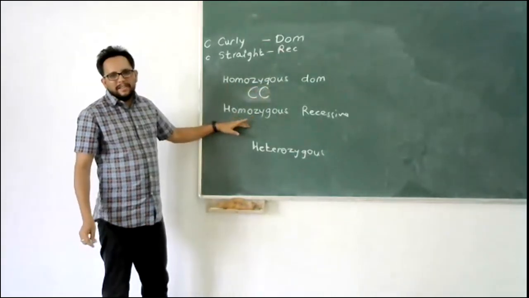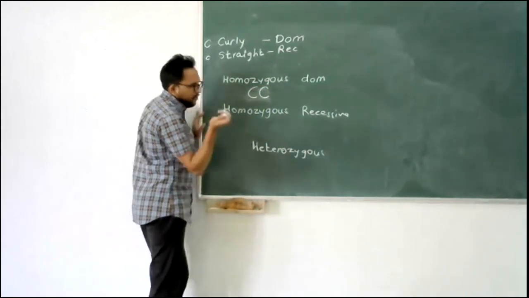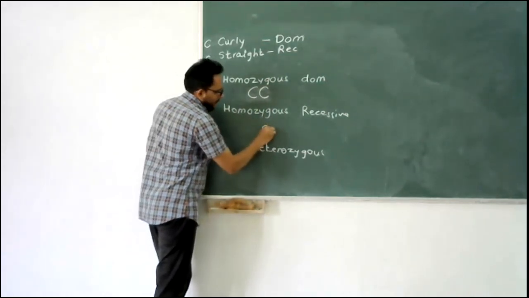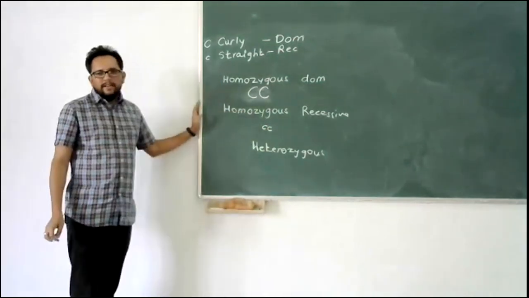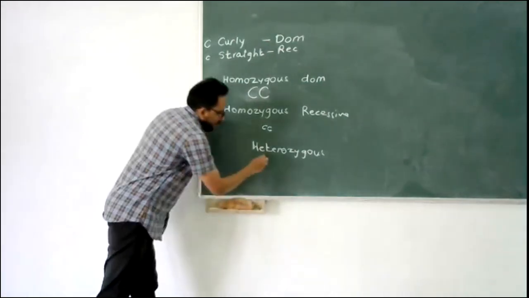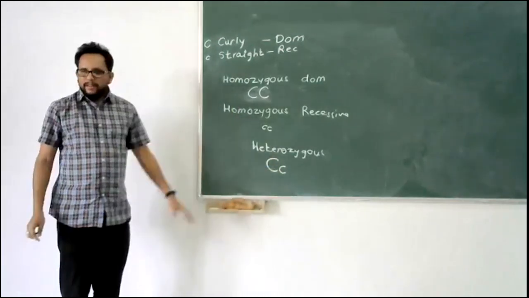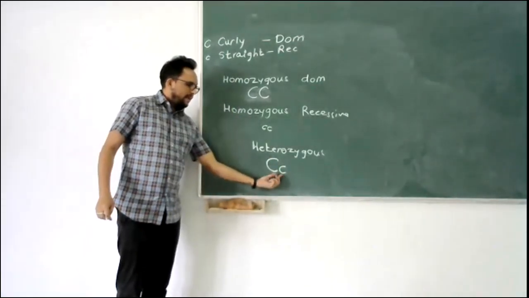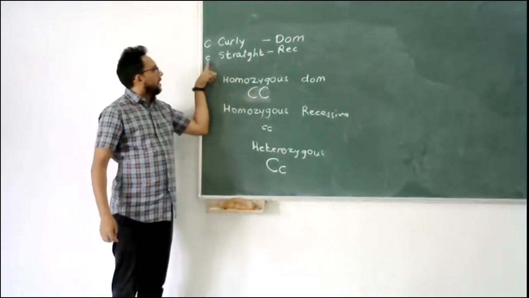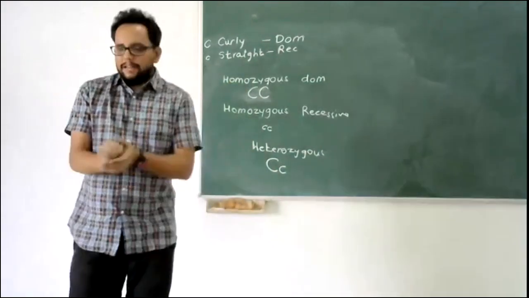What will be homozygous recessive? Yeah, Aditya, you can say it. So two small c's. Correct. And what will be the heterozygous there? Capital C and small c. Correct, right? Heterozygous means two different alleles. One will code for the curly hair, one will code for the straight hair. Yeah. So that way, this will be the distribution of the alleles.